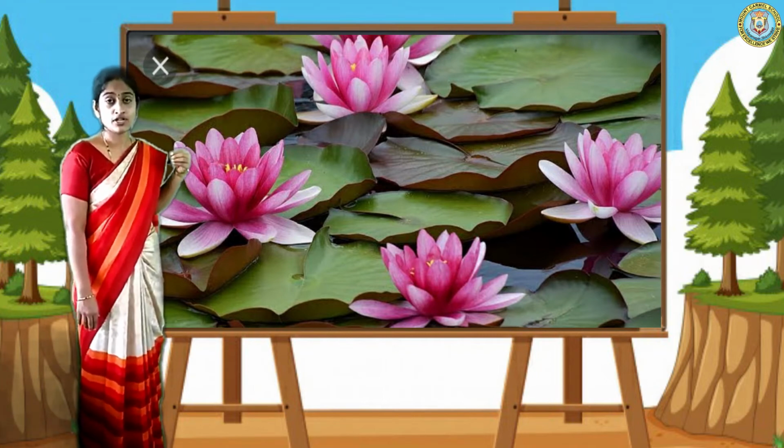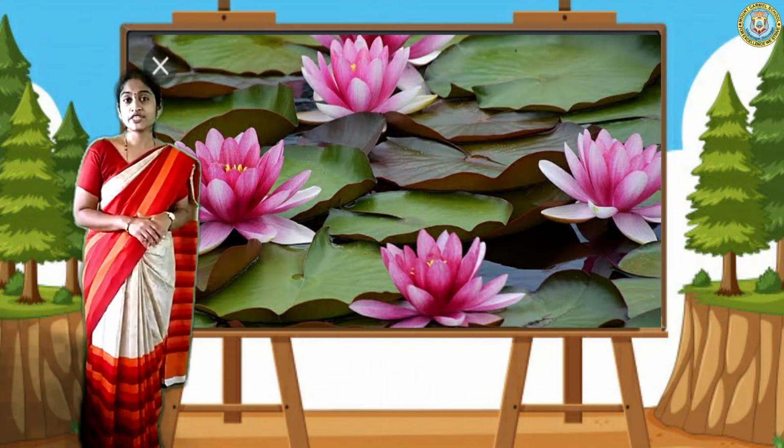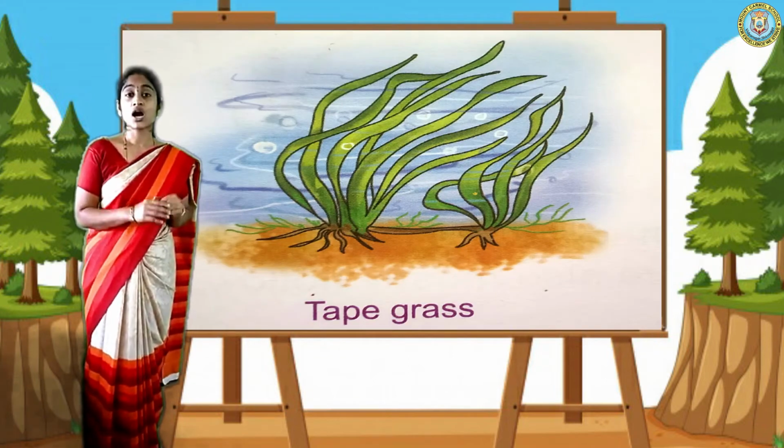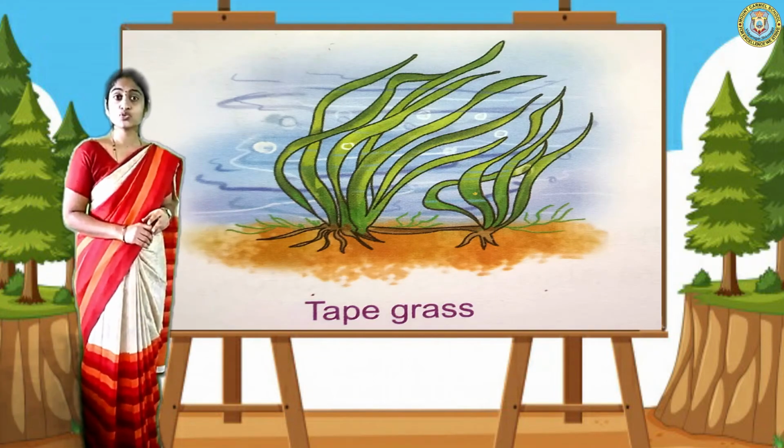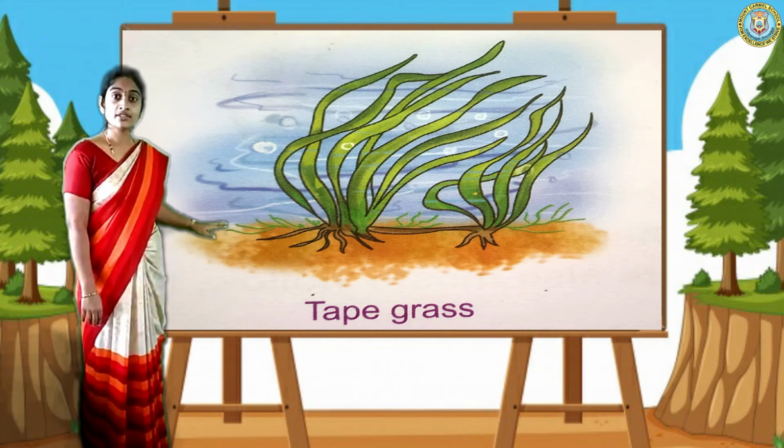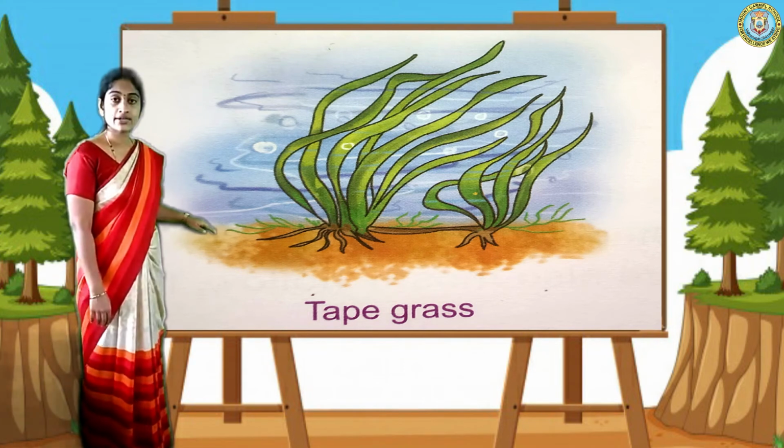Okay, that will fall down. So this is all about fixed plants. Now let us move on to the underwater plants. Underwater plants means which grow under the water. See, I have an example, take grass.